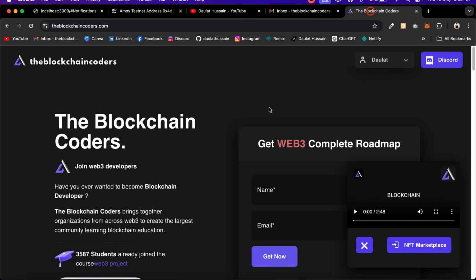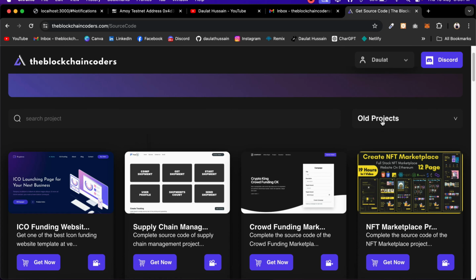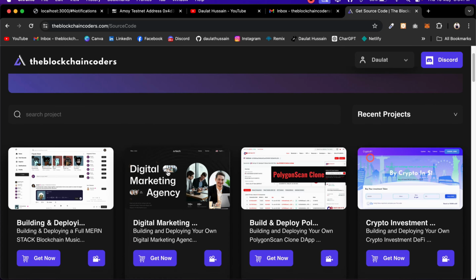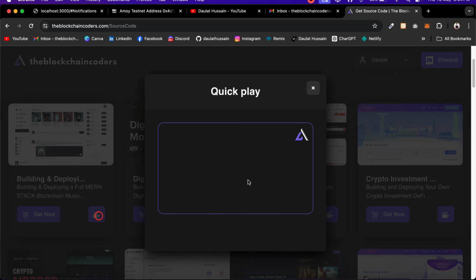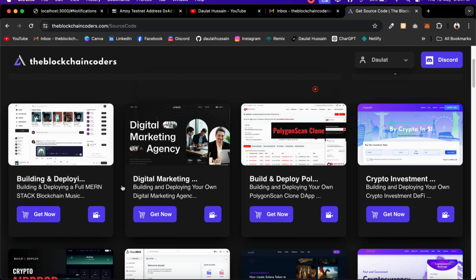And here I have given you all the resources which you need to develop this application. So come back here to the source code section. There you can simply search for the project, or you can pick this recent project. And this is the project. Here we have this particular video in which I have explained how to do the setup if you get the final source code. So you can click on this get now.